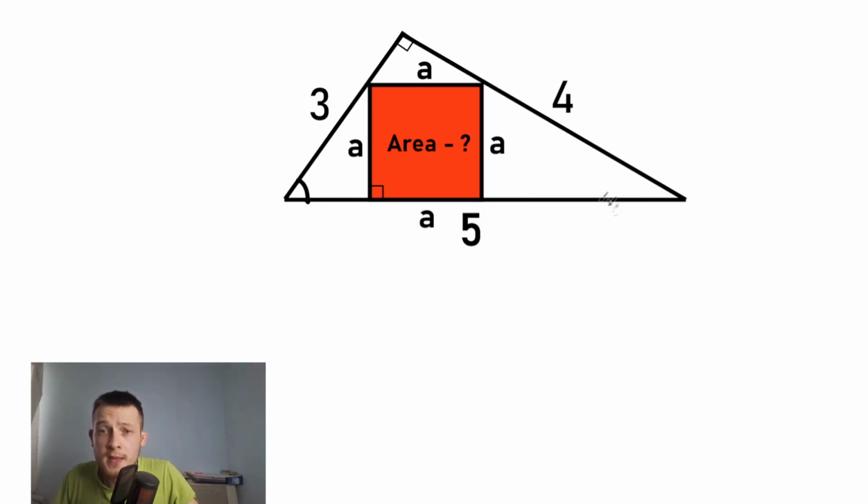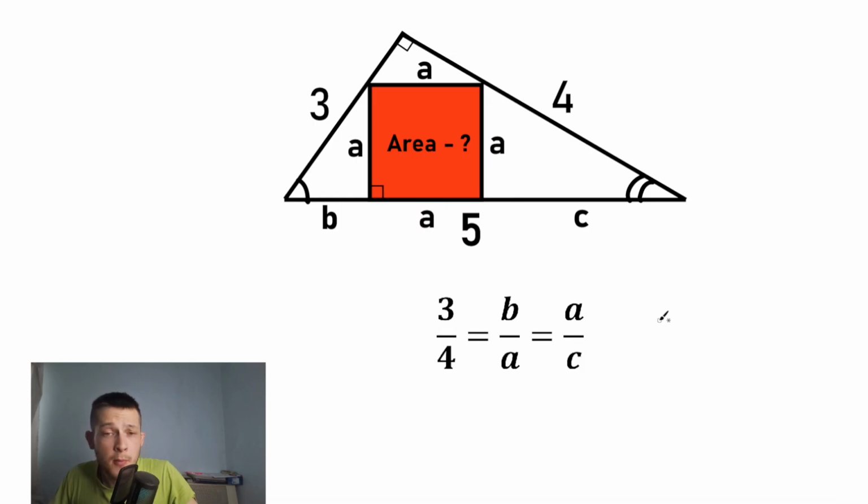Absolutely the same thing with this right triangle on the right side. If we draw this angle right here, it will be a corresponding angle in both triangles, this right triangle on the right side and this big triangle. So these triangles are similar according to the congruent angles. Now let's try to make a proportion. For this, let's call this side B, and let's call this side right here C.